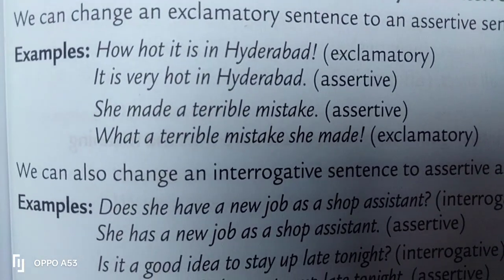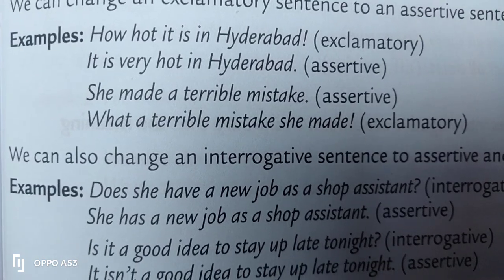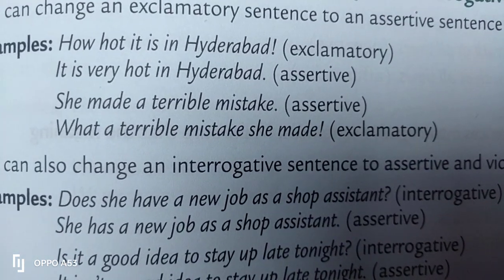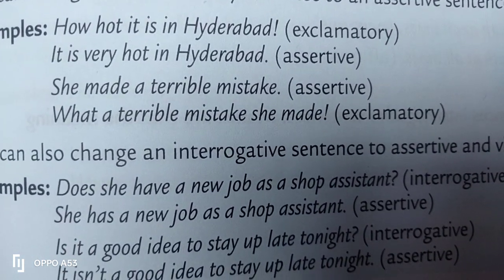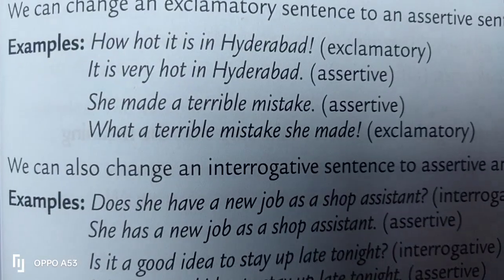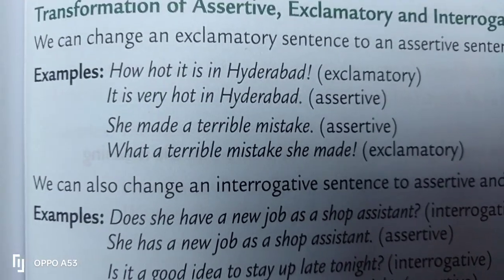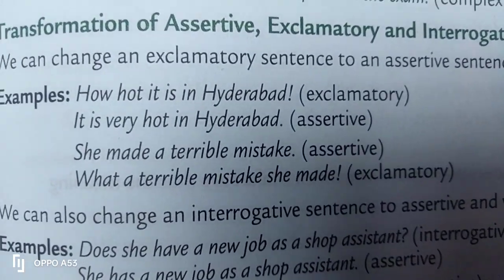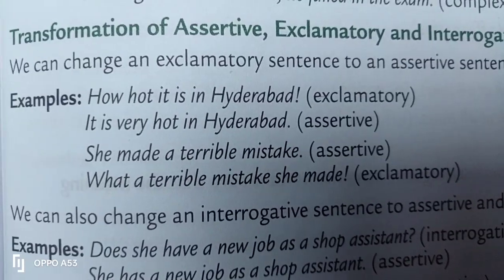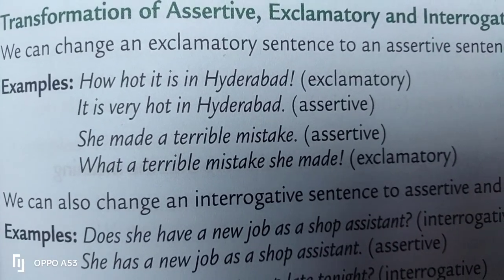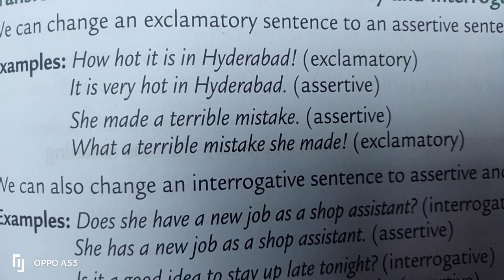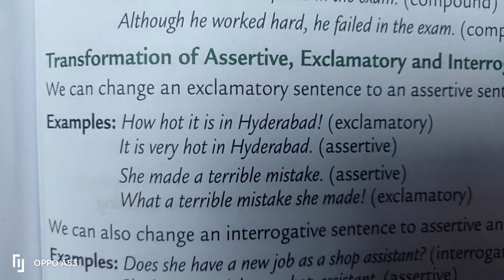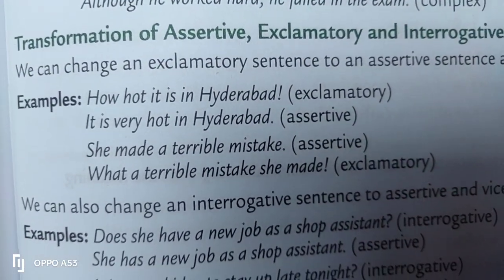Second part, you see, she made a terrible mistake. It is assertive, and the exclamatory sentence will be like, what a terrible mistake she made. Whatever may be the structure, the meaning remains the same. So we are focusing on the meaning and also the change of structure. When you change the structure, we should not change the meaning.